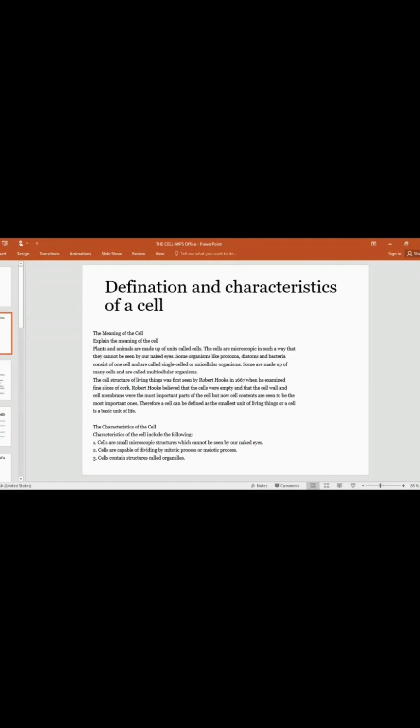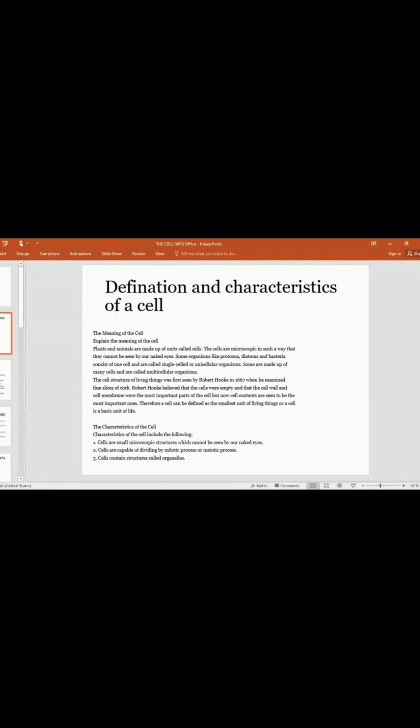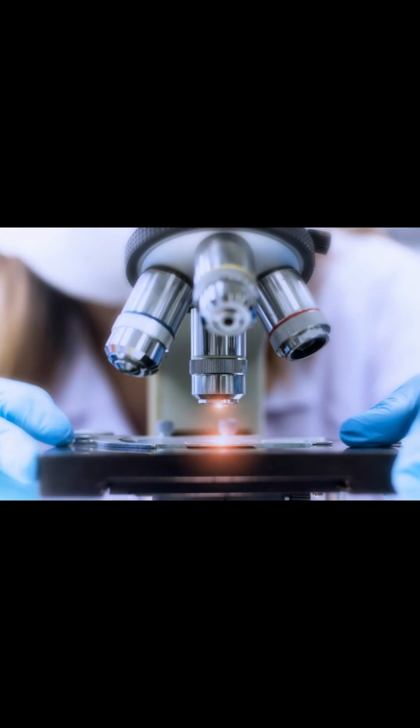Some organisms like protozoa, diatoms, and bacteria consist of one cell, or we can call them single-cell or unicellular organisms. As I have just said, the cells are microscopic, meaning that for us to be able to observe them, we must use either a lens or a microscope.